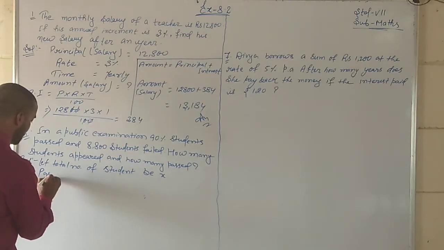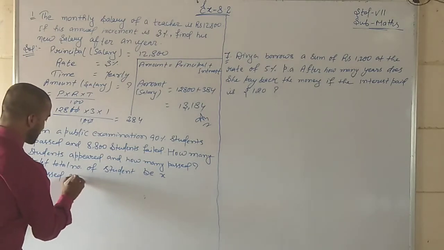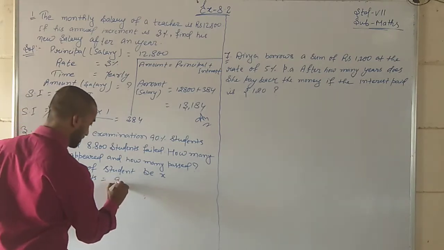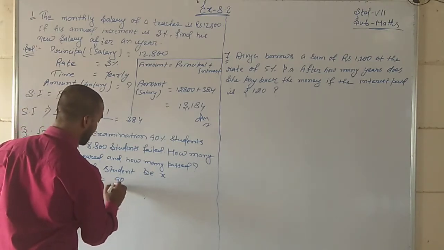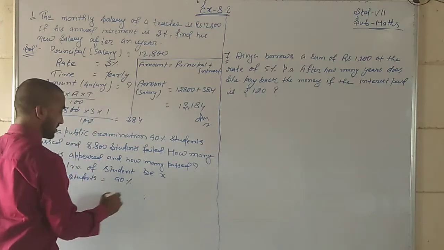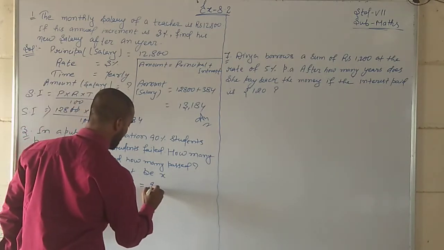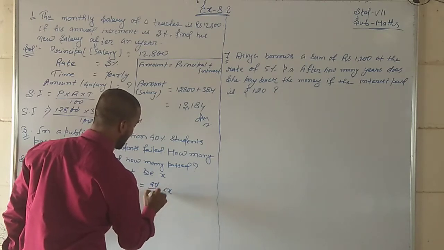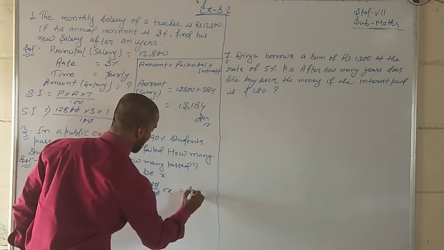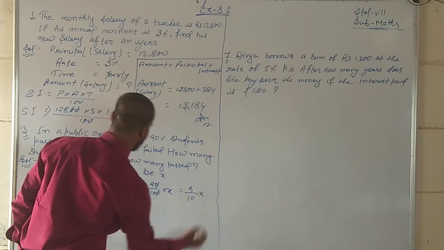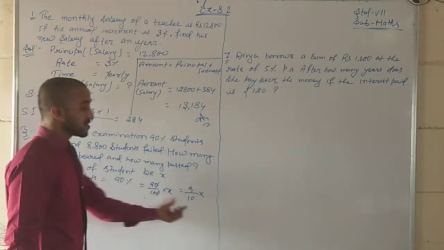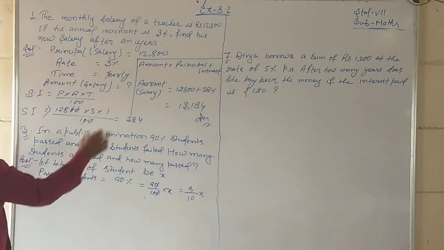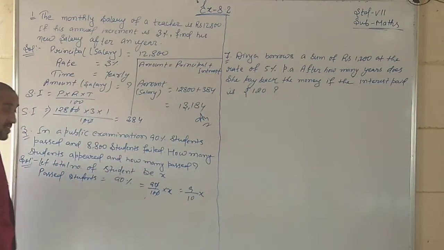Passed students, 90%, means 90 by 100 into x. Cancel: 9 by 10 x. That is the passed students, 9 by 10 x. Now students, 8800 students failed.